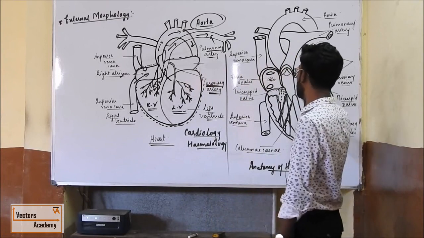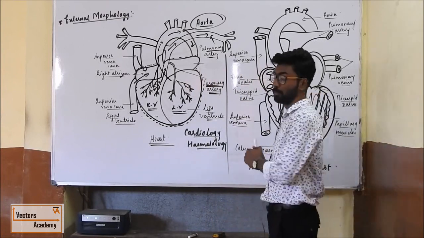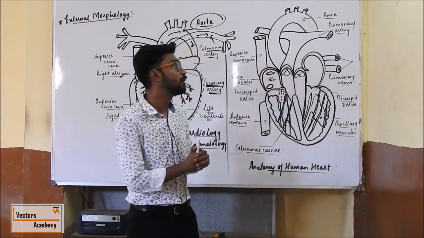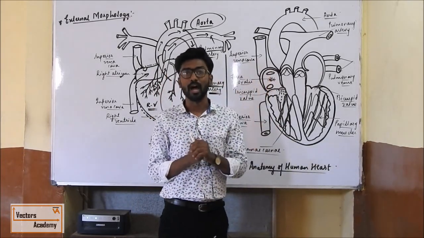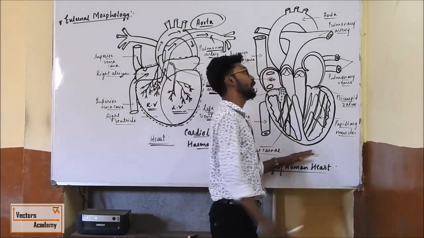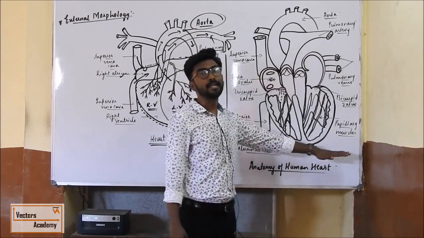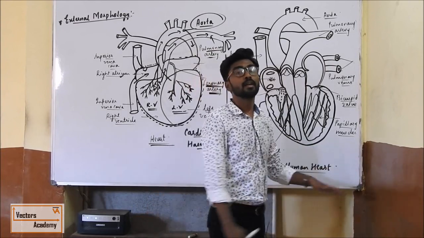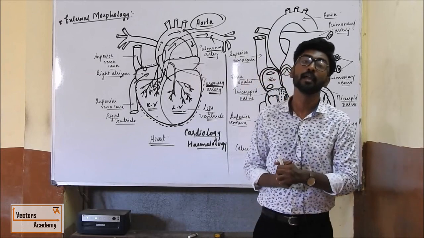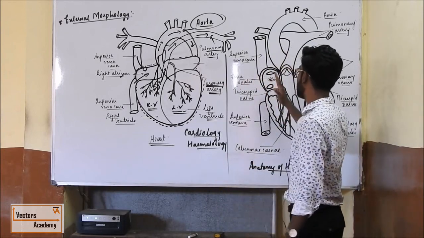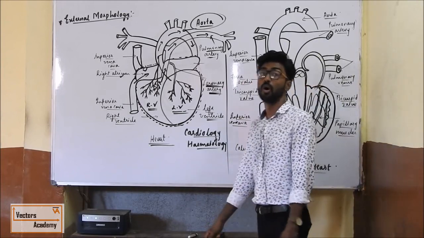Now we are going to study a very important topic, that is anatomy of human heart. Now what exactly is anatomy? Anatomy means internal structure of an organism. Here in external we generally saw only the appearance of the heart, right? But in internal structure we are going to study the entire mechanism of human heart. Okay, so we do not need any introduction here, but we can say that the right hand side and the left hand side of the human heart are totally divided, right? Remember one thing, the right hand side always contains deoxygenated blood and the left hand side always contains oxygenated blood.